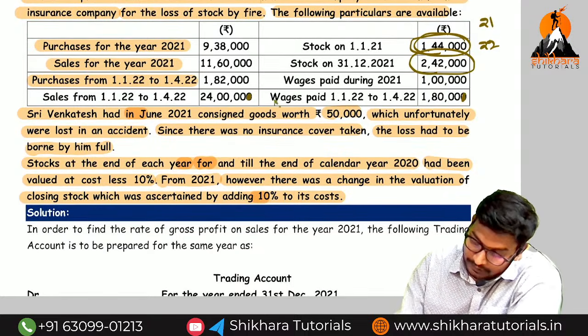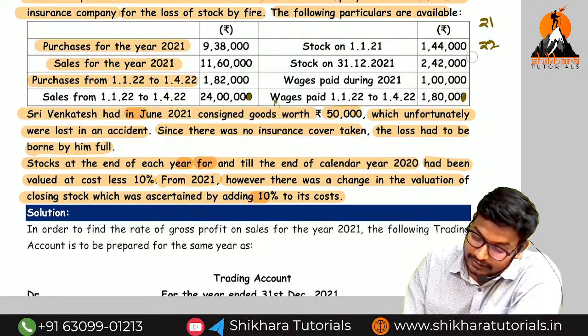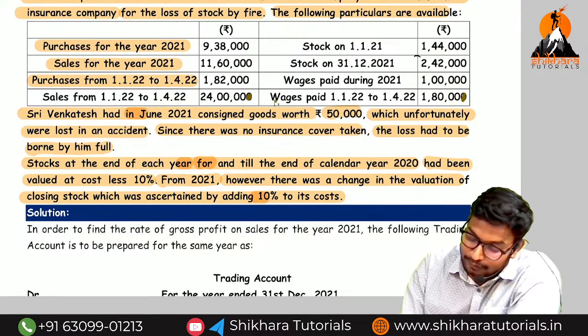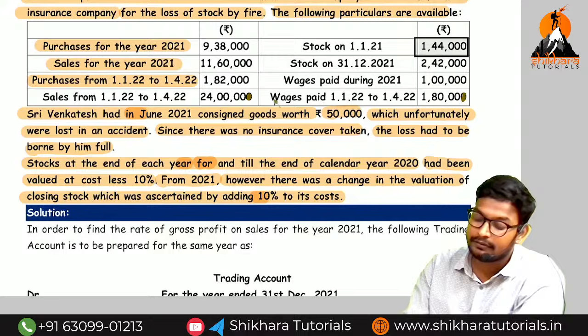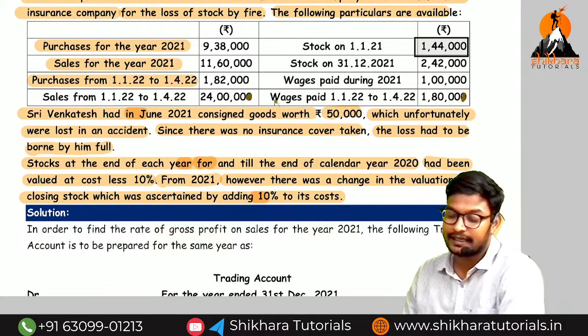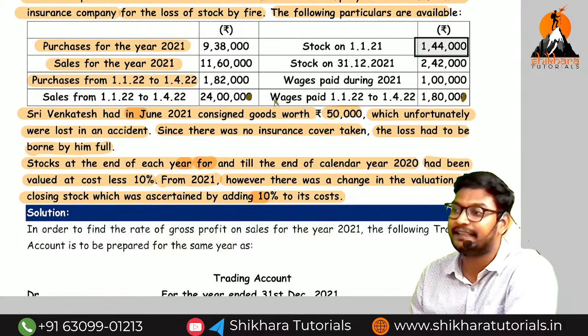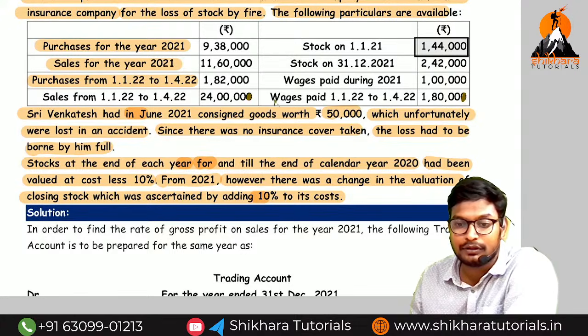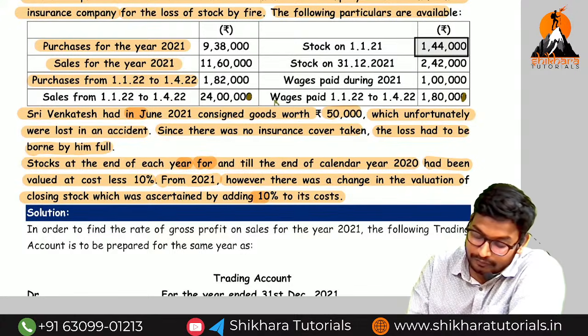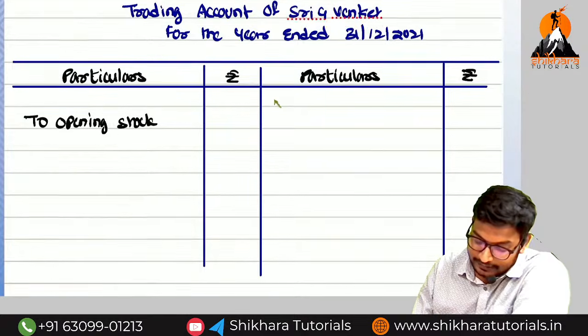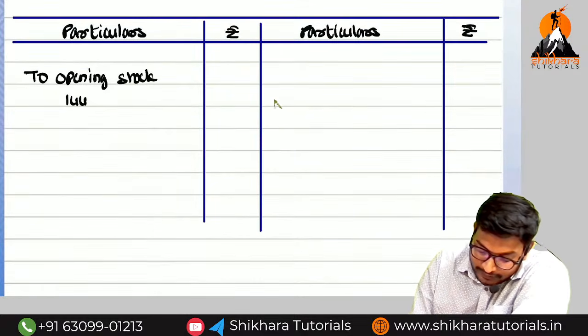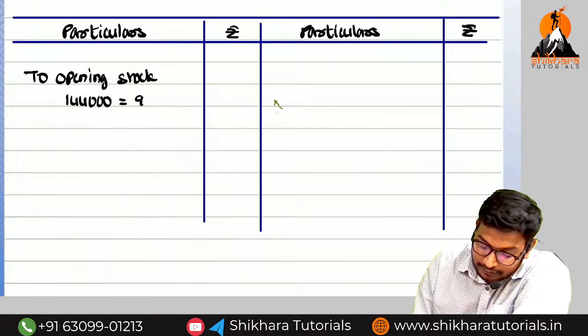1,44,000 is the previous year opening stock they have valued. But have they valued it correctly or wrongly, amma? Wrongly. So 1,44,000 is equal to 90. For us, we need to record 100 and 90, amma. So that means 1,44,000 is equal to 90.